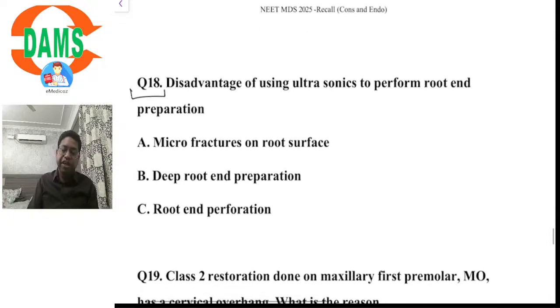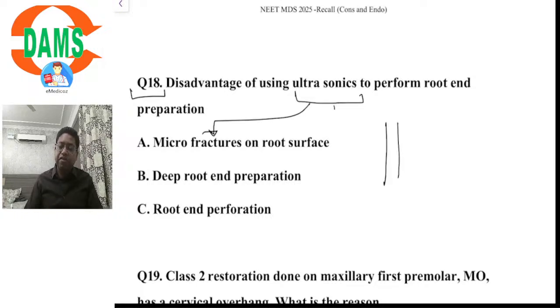Coming over to question number 18. The disadvantage of using ultrasonics to perform root end preparation. If you remember when I taught about periapical surgery, there can be three methods of root end preparation. One is your bur with a handpiece, another is ultrasonic, and the third one is laser assisted preparation. With ultrasonic, what is the disadvantage? It can cause microfractures on the root surface.